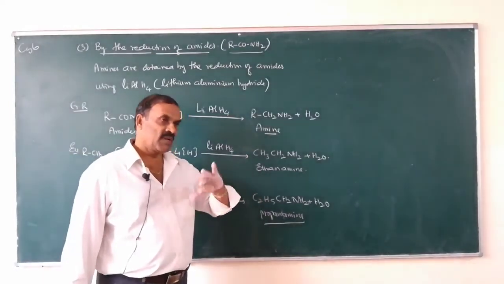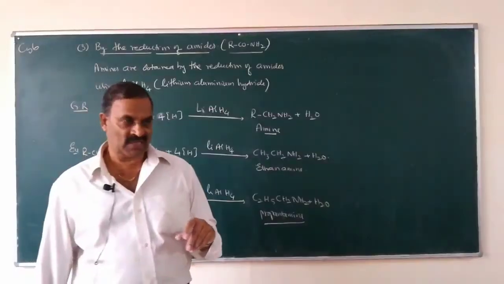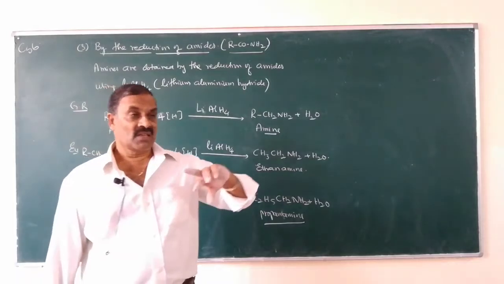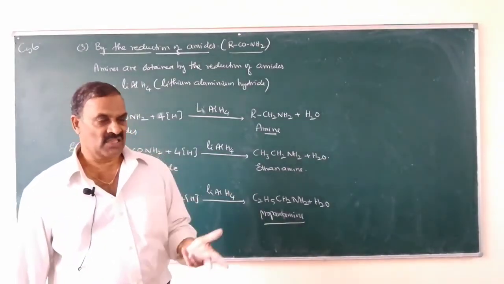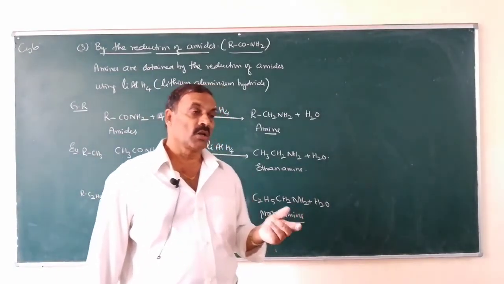Second method, by the reduction of nitriles, cyanides are converted into amines. The reducing agents are either catalytic hydrogenation or Mendius reduction using sodium amalgam and ethyl alcohol.